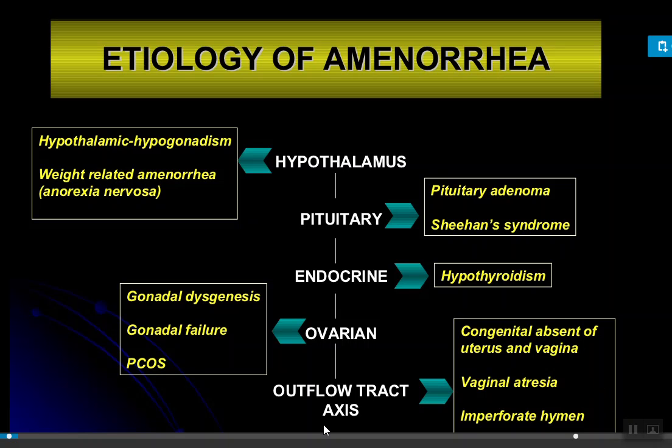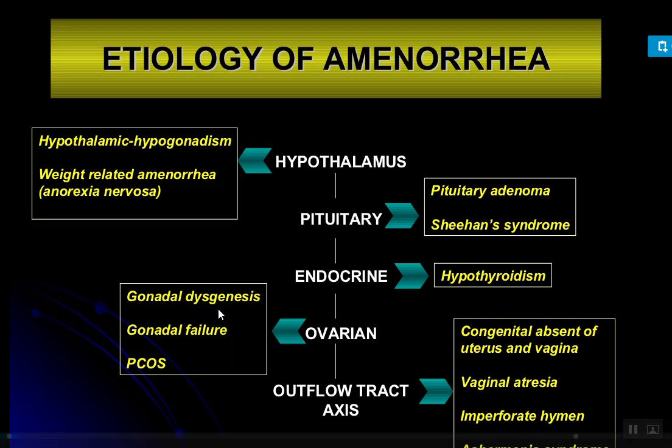So, conditions under the ovaries. First is gonadal dysgenesis. Gonadal, you can say that's the gonads. Okay? That is female and male both. And dysgenesis is a condition that is one of the congenital developmental disorders of the reproductive system. It can occur both in the male and in the female.